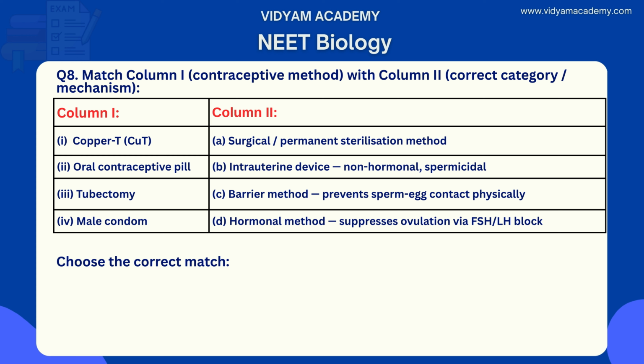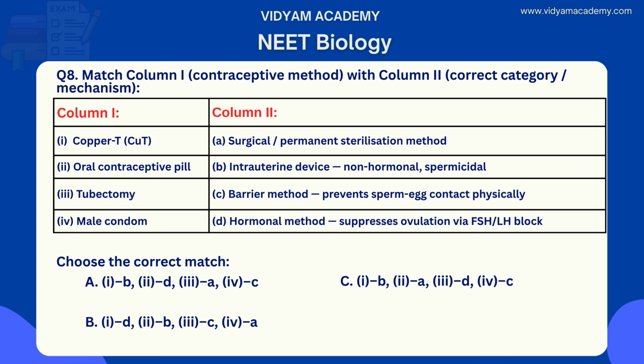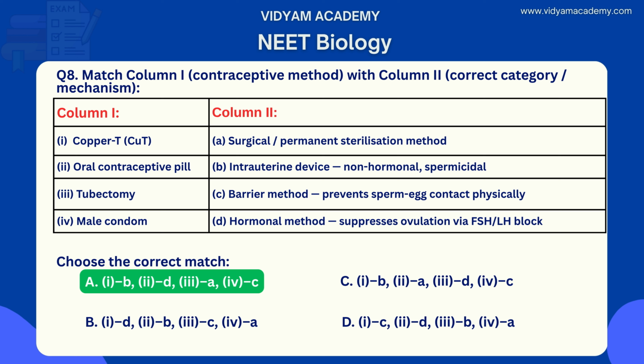Do you know what FSH and LH are? Once again, let me tell you: follicle stimulating hormone and luteinizing hormone. Option A, 1B, 2D, 3A, 4C. Option B, 1D, 2B, 3C, 4A. Option C, 1B, 2A, 3D, 4C. Option D, 1C, 2D, 3B, 4A. What is the right answer? The right answer is option A, 1B, 2D, 3A, 4C.